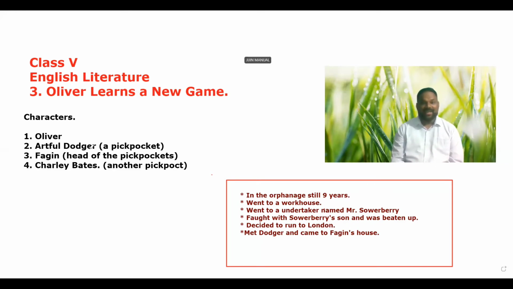And after breakfast, those three had a game. The game was that the old man kept some precious things in his pocket and walked around the room. As he was walking, the Dodger and Bates were supposed to take things out of his pocket without the old man's knowledge. So they were practicing that. If the old man came to know, then the game was stopped. "Okay, stop. I came to know that you are taking things from my pocket." Then they started again and again and again.